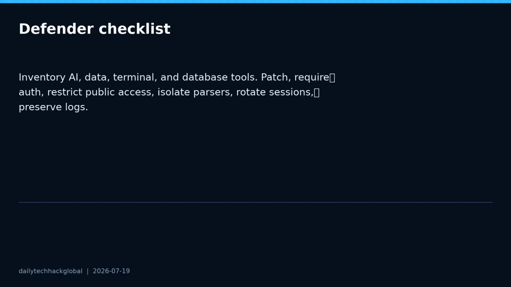Inventory these tools like production control plane assets. Patch affected versions, require authentication, minimize public reachability, isolate file parsing and agent workloads, rotate sessions after possible exposure, and keep logs long enough for investigation.